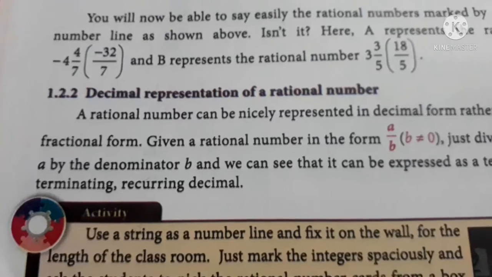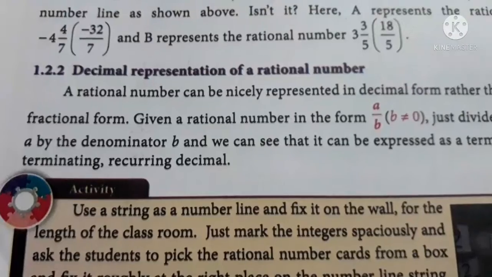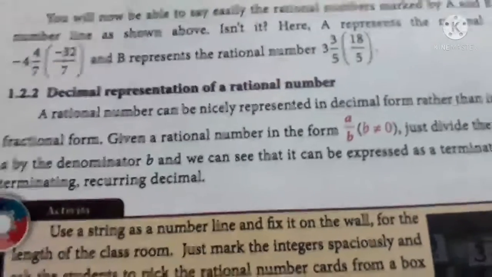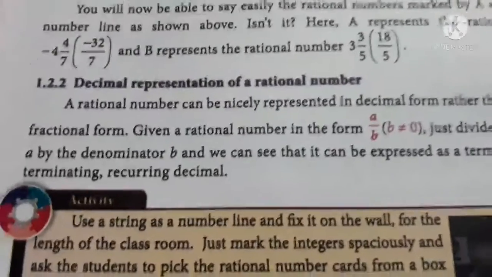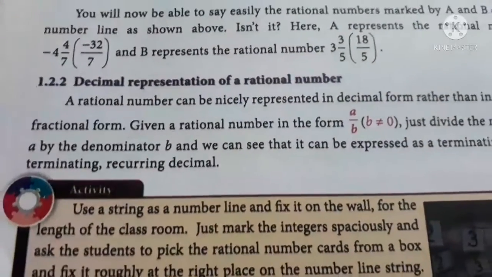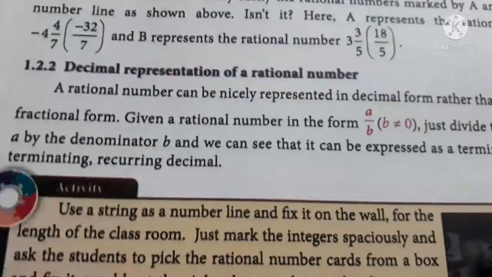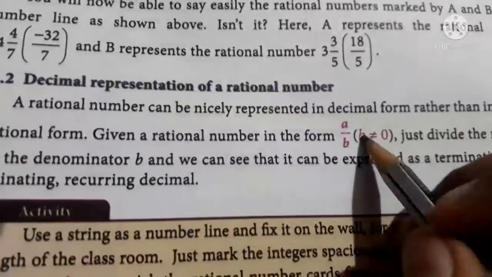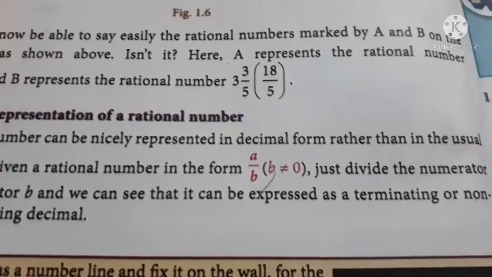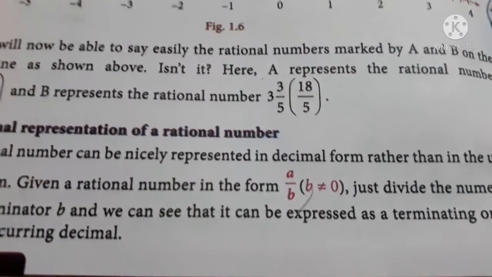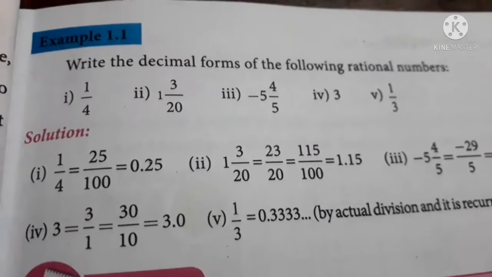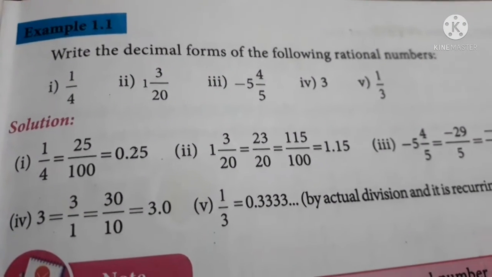Okay, now we are going to see the decimal representation of a rational number. How to do a decimal representation? A fraction can be converted into a decimal, which you have learnt in the lower classes, right? So let us see. If a given rational number is of the form a by b, where b is not equal to 0, then just divide the numerator. Let us see how to do it with some examples. Example 1.1: write the decimal forms of the following rational numbers.